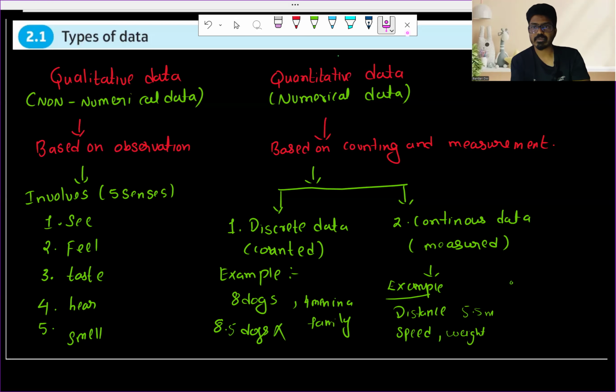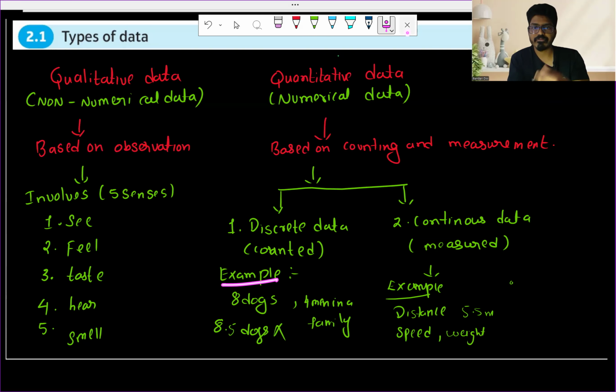Now let us quickly recap. There are two types of data in statistics: qualitative data and quantitative data. Qualitative data is non-numerical data, and quantitative data is numerical data. Qualitative data is based on observations, and quantitative data is based on counting and measurements. Qualitative data involves five basic senses: see, feel, taste, hear, and smell. Quantitative data has two types: discrete data, which can be counted, and continuous data, which can be measured.